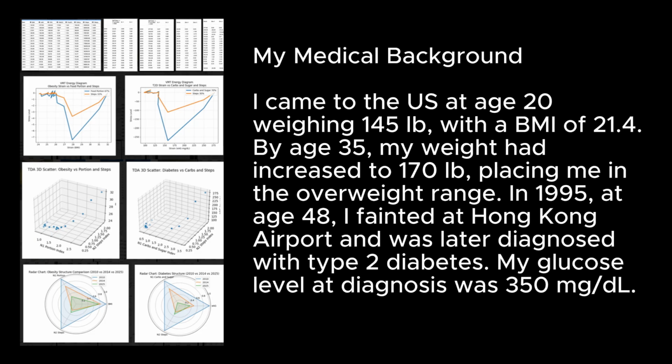My medical background: I came to the US at age 20 weighing 145 pounds with a BMI of 21.4. By age 35, my weight had increased to 170 pounds, placing me in the overweight range. In 1995, at age 48, I fainted at Hong Kong airport and was later diagnosed with type 2 diabetes. My glucose level at diagnosis was 350 mg/dL.